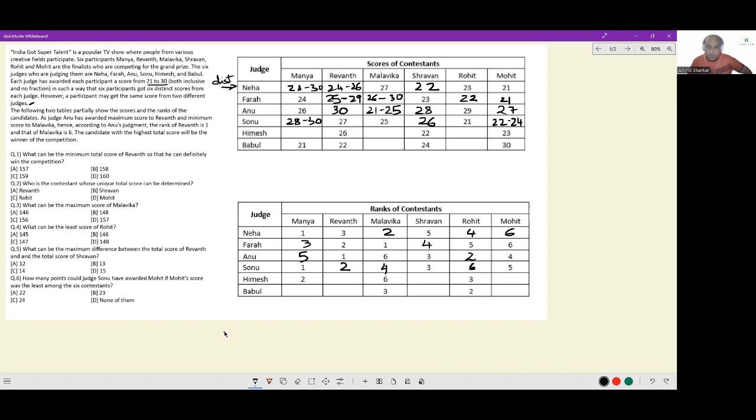Next, for Himesh, the three scores known are 26, 22, 23. And the three ranks missing are 1, 4, and 5. So this is rank 1. This is rank 4. This is rank 5.